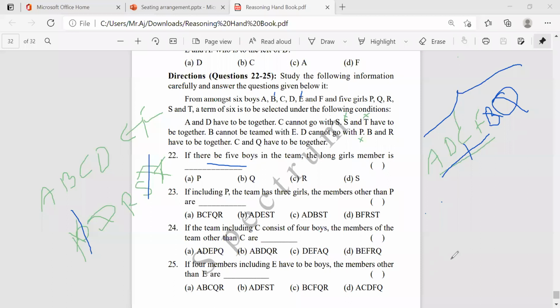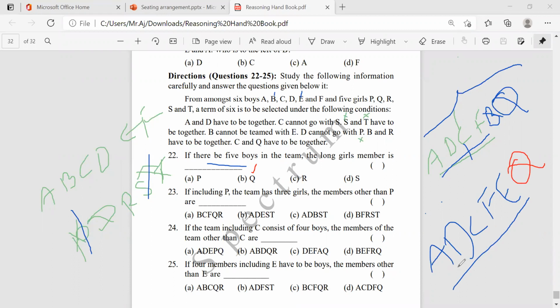Okay, then we can take A, D, C, F, E. That is 5 boys, and B cannot be with E, so I'm not taking B. And C with Q, this will be Q. So the member is Q. We need to make the 5 boys here: A, D, C, F, E. Okay, clear?